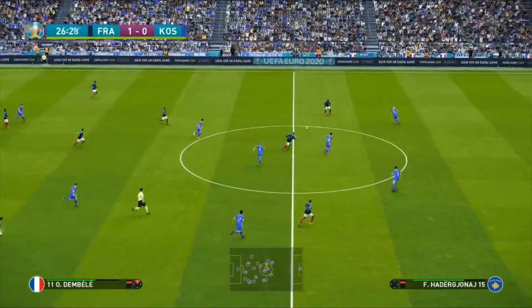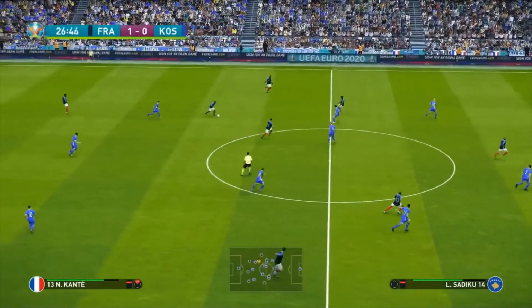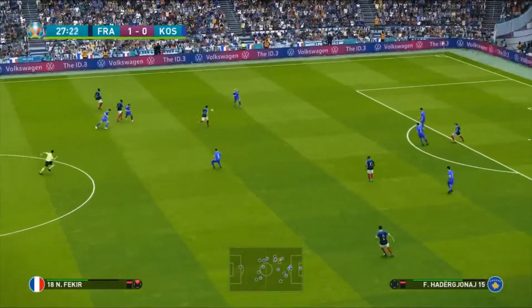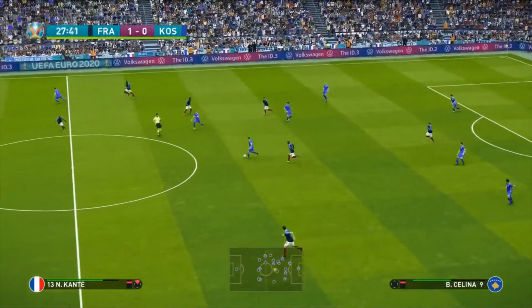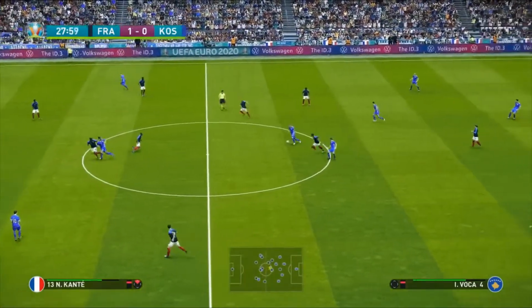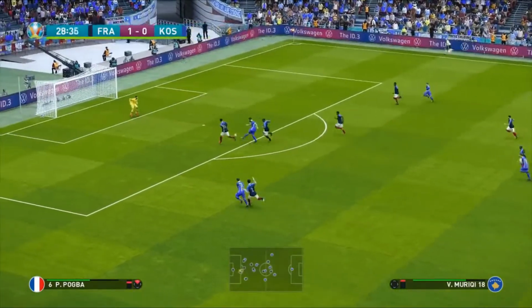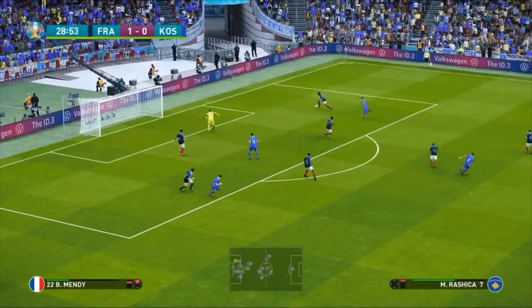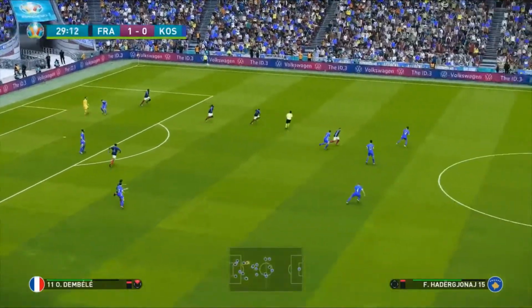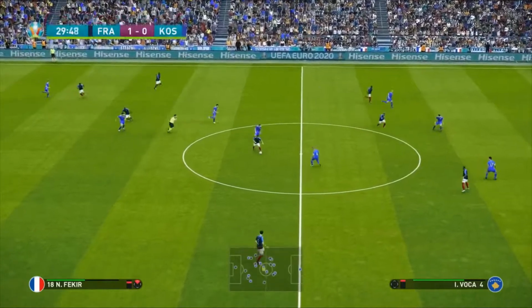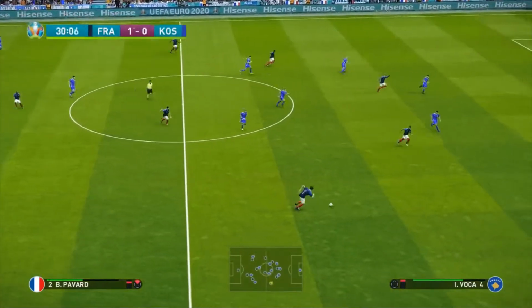Griezmann into Dembele. Now here's N'Golo Kante for Benjamin Mendy, who might be able to push up the field a little bit more in this game than he would against Germany. Mariki into Voka. Back to Mariki again. And well, he's got the space here. What can Mariki do? It's a great save from the keeper. And that's what it comes back to once again. Those opportunities need to go in the back of the net. Mariki, fantastic opportunity. What a great save there by Hugo Lloris.